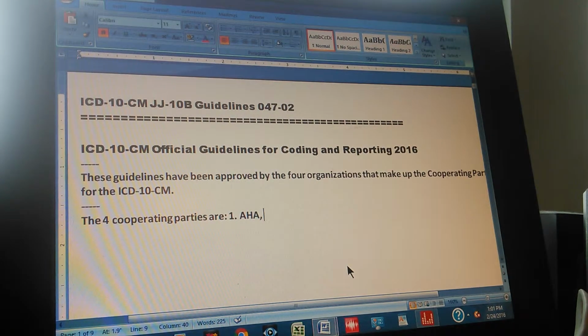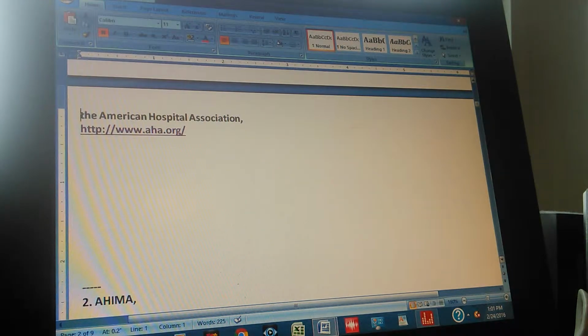These guidelines have been approved by the 4 organizations that make up the cooperating parties for the ICD-10 CM. The 4 cooperating parties are, number 1, AHA, the American Hospital Association. Let's visit now the website for the American Hospital Association.